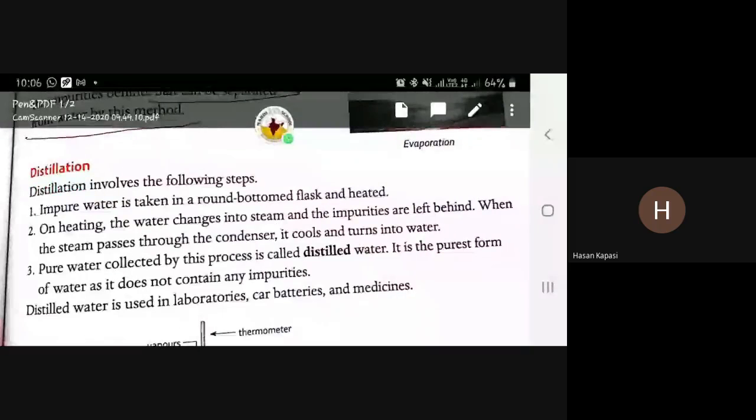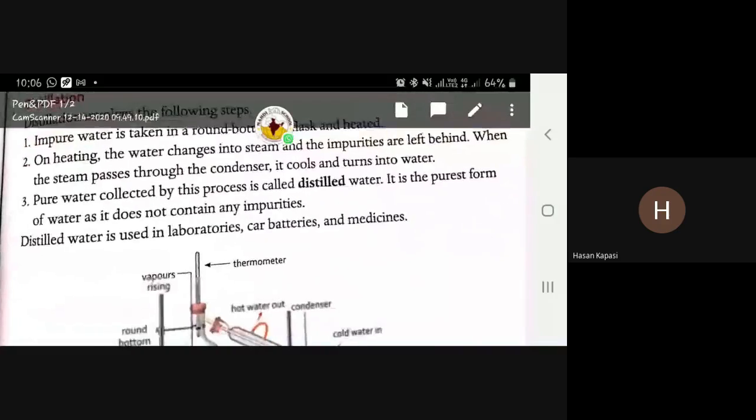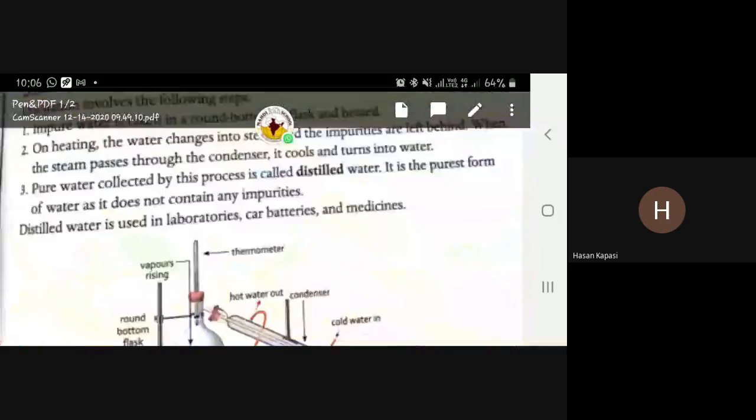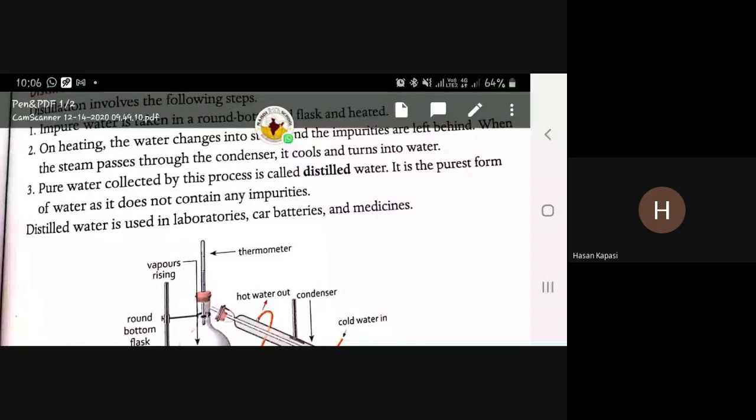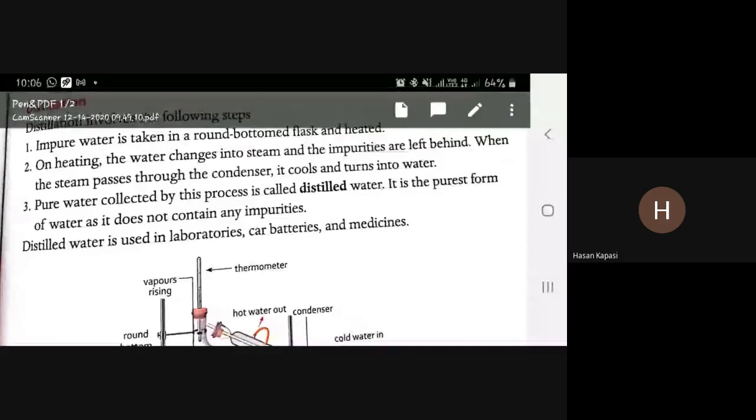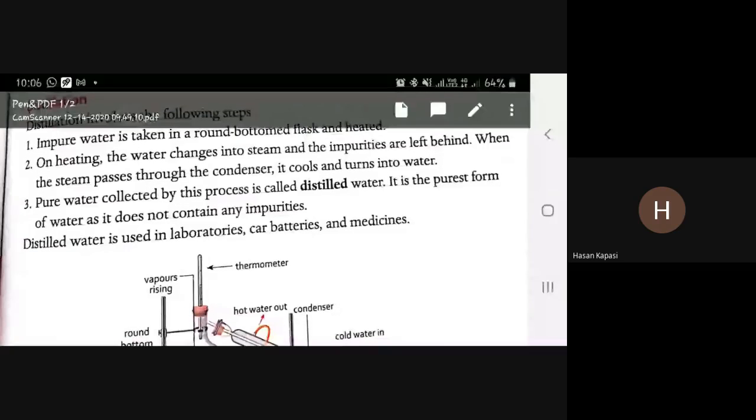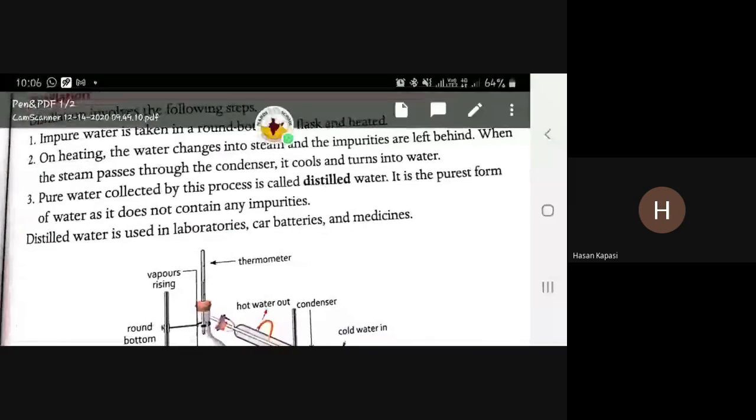Distillation involves the following steps. First, impure water is taken in a round bottom flask and heated. Second, on heating, the water changes into steam and the impurities are left behind. When the steam passes through the condenser, it cools and turns into water.